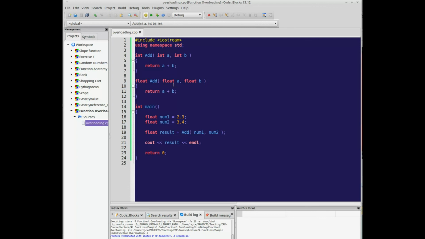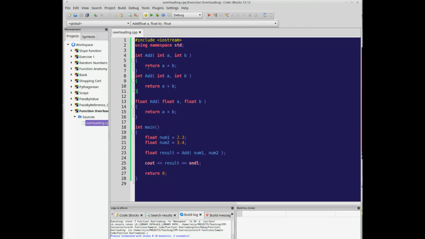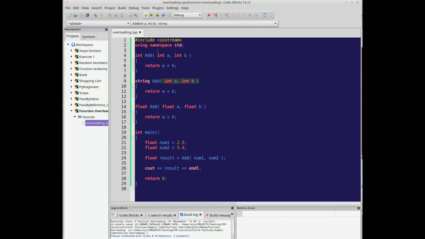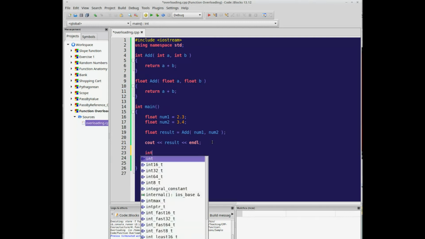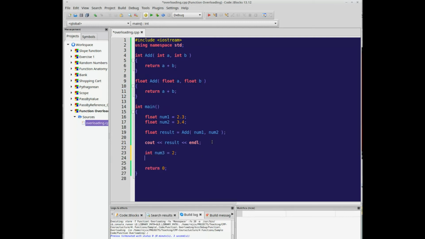They have to be unique. The return type doesn't matter. C++ won't be able to tell the difference between int add and string add if their parameters are exactly the same here. But if these have different data types, and then we come down here and we have some integers,